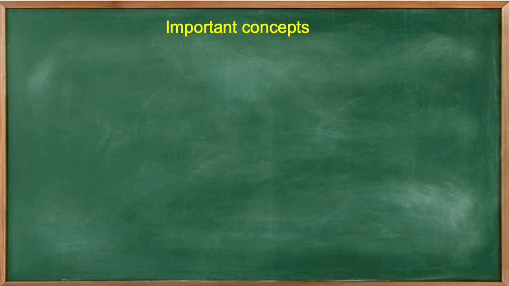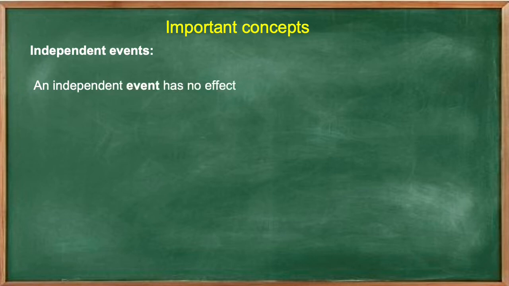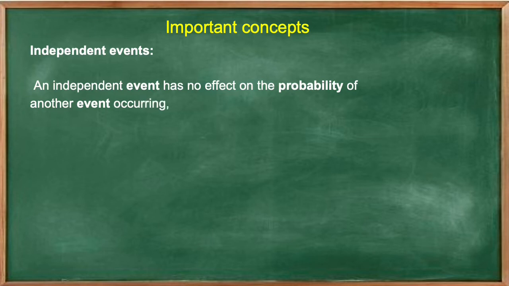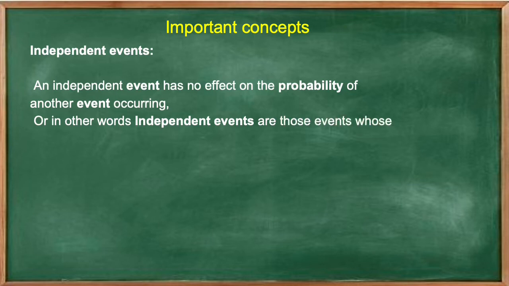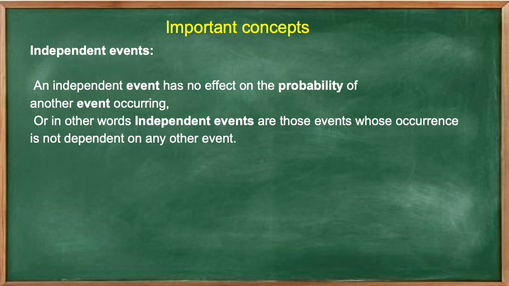Now it's very important to understand the concept of independent events. An independent event has no effect on the probability of another event occurring. Or, in other words, independent events are those events whose occurrence is not dependent on any other event. Means events do not depend on any other event. Let us see an example.